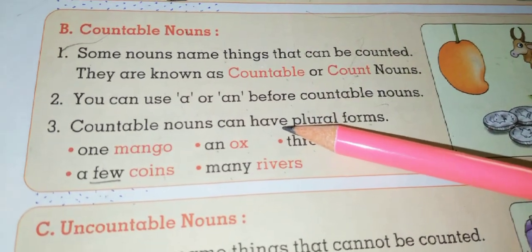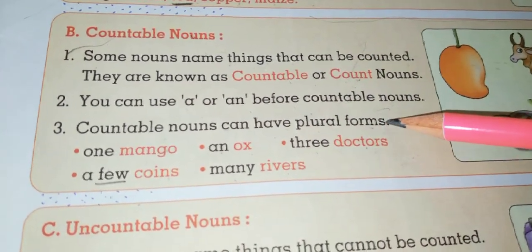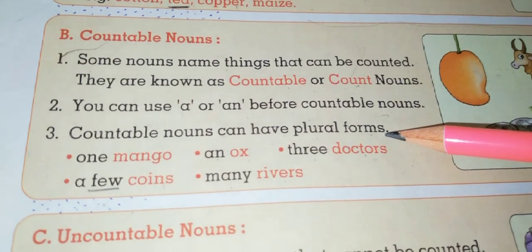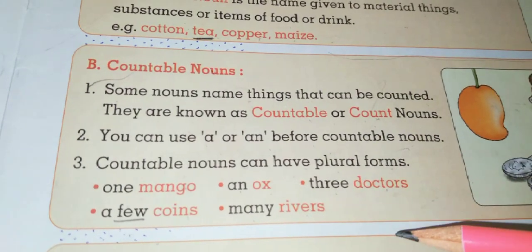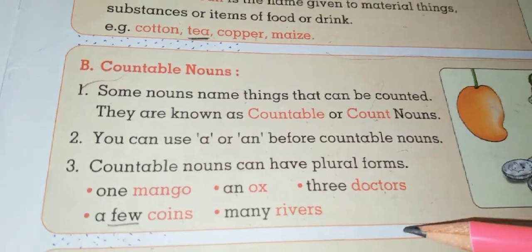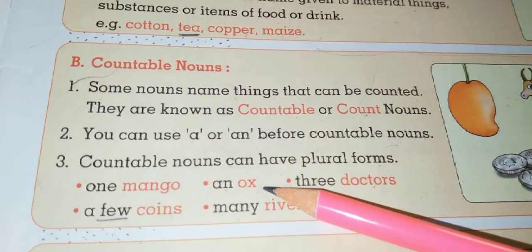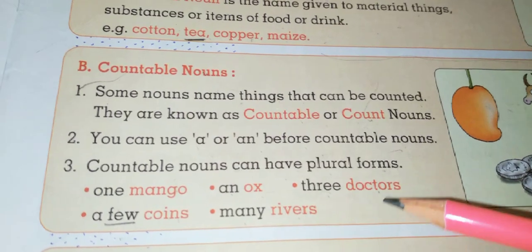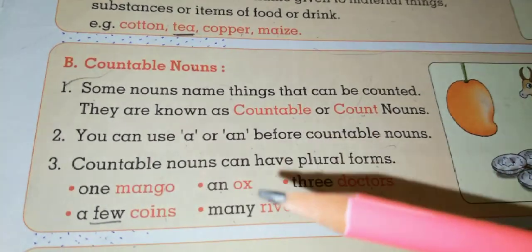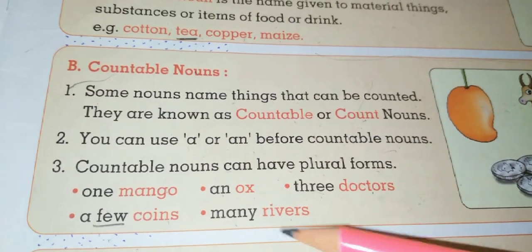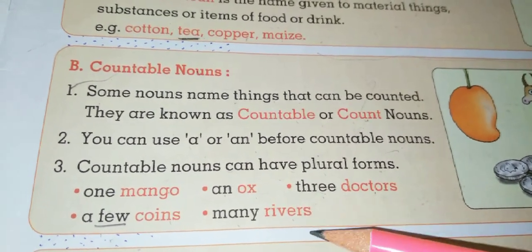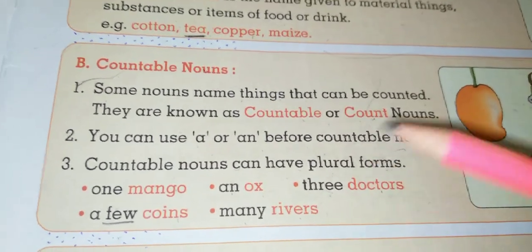Countable nouns can have plural forms. One mango, an ox, three doctors, a few coins, many rivers. So here is plural.